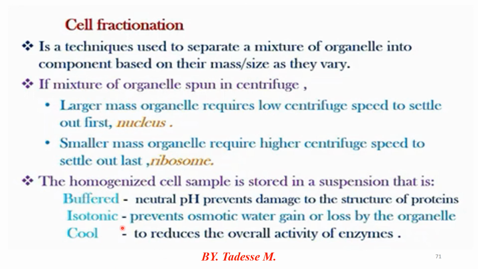Therefore, this homogenized cell sample is mainly stored in suspension for separating the large masses from the smallest masses, at low speed to settle out first and at high speed to settle out last.